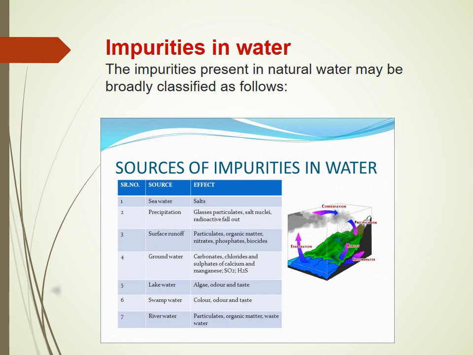So now the next point in the introduction is the impurities which are present in the water. These impurities are broadly classified into four types. The first one is dissolved impurities, the second one is colloidal impurities, the third one is suspended impurities, and the fourth one is biological impurities.